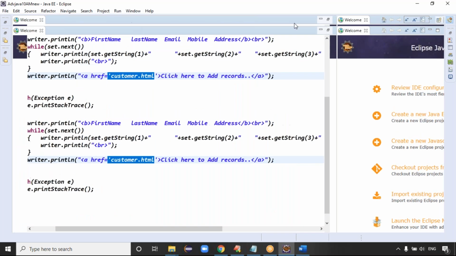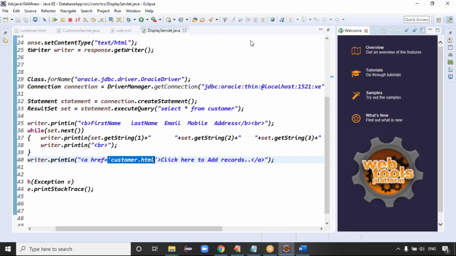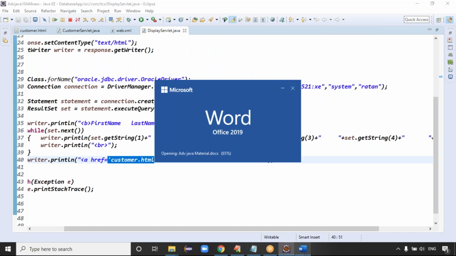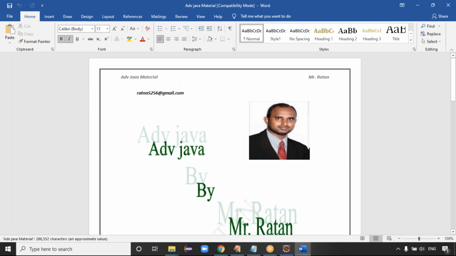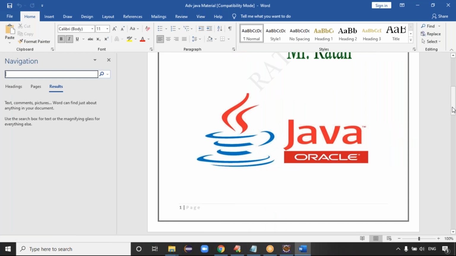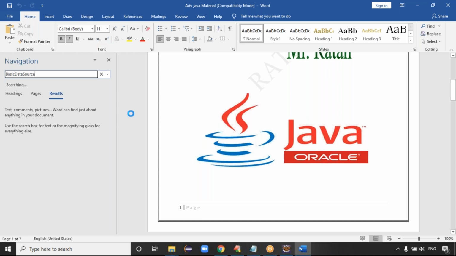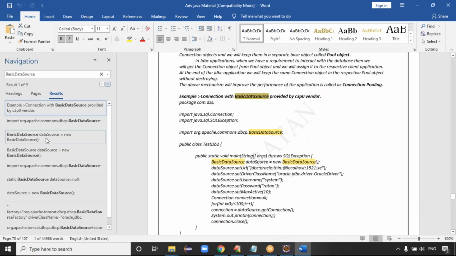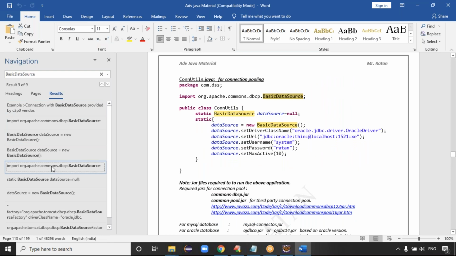Third party connection pooling means some different vendor provides the connection pooling, and they maintain it. Here I will go for the Apache vendor connection pooling. The Apache vendor gives some classes to maintain the connection pooling concept, something like the BasicDataSource class. BasicDataSource is given by the Apache vendor to maintain the connections.